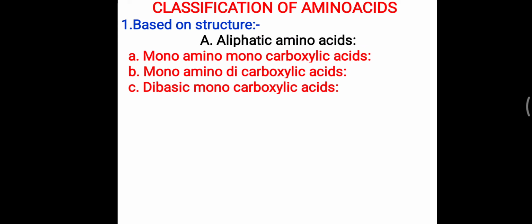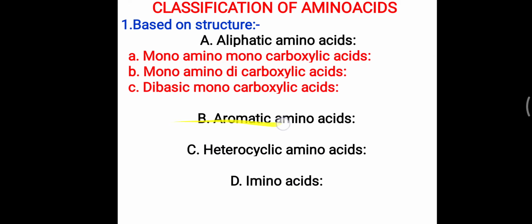Further, based on the structure, after aliphatic amino acid, the second group is aromatic amino acid, and then heterocyclic. Aromatic contains a benzene ring. Here it is not a benzene ring but a cyclic ring structure that is present in this amino acid, so it is called heterocyclic amino acid. Further, there is one particular amino acid where instead of the amino group there is an imino group, so that is called an imino acid. That also we will look at in the classification. Apart from all this structural classification, some particular amino acids are derived during metabolism inside our body. These are called derived amino acids. They are further classified. So all that we will look at in the classification of amino acid.